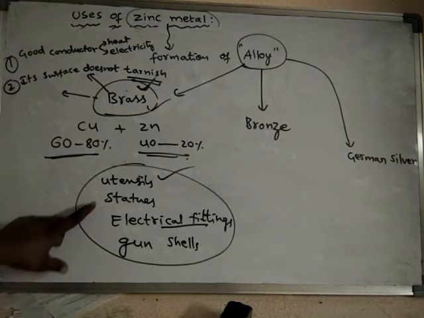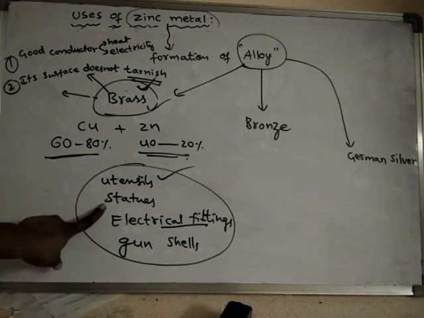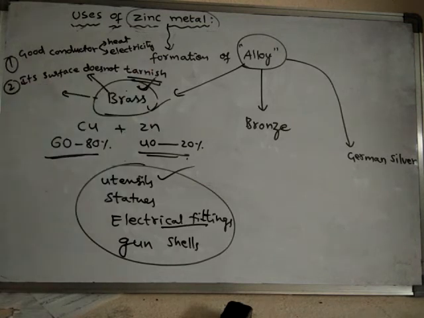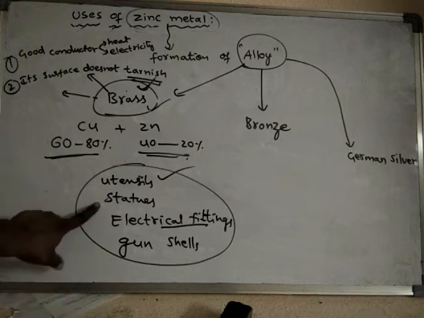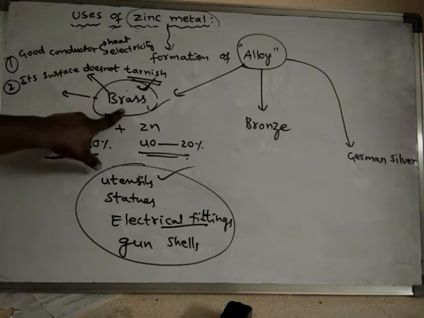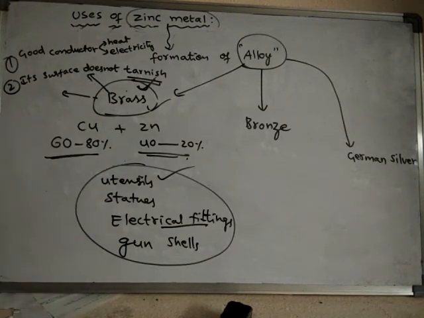Statues should always be made of materials that do not tarnish, so their surface does not become dull and always shines. So brass, as it does not tarnish, can be used in the manufacturing of statues.